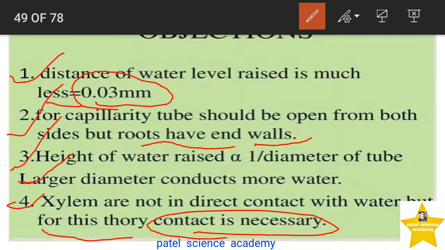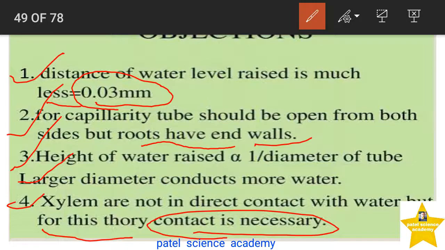Xylem must be continuously and completely hollow from one end to the other end, but the xylem shows closed end walls. Another one, the lower end of the capillary tube, that is the xylem, must be in direct contact with the soil water. However, there exists a barrier of the root cortex between the xylem and the soil water.